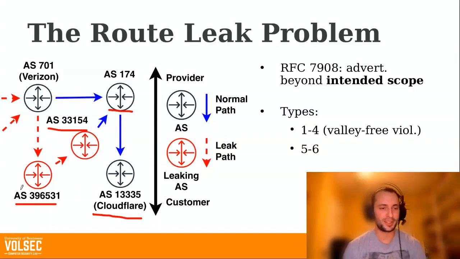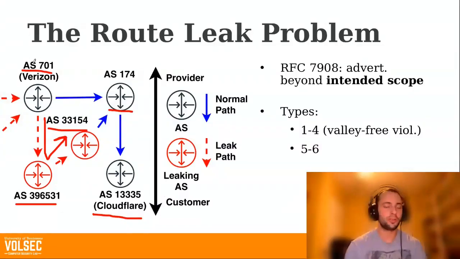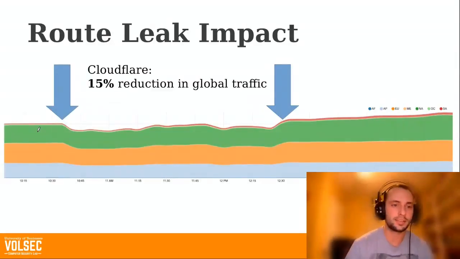And this is when something really bad happened. AS396531 then exported that route to its other provider, Verizon. And this formed this valley in the routing topology. And more importantly, when AS701 Verizon shared this route with the rest of the control plane, a whole bunch of traffic that was destined for Cloudflare, a big content provider, was dragged over this small link in Pennsylvania. So that's bad, and it had serious impact.